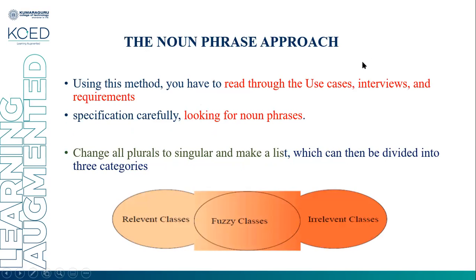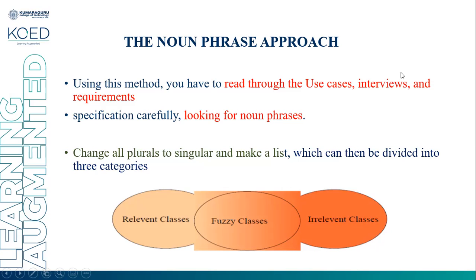First, the noun phrase approach. Using this method, you have to read through the use cases generated, interviews with the customer or user, and their requirement document. You have to go through the requirement specification carefully, looking for noun phrases. Change all the plurals into singular and make a list, which can be divided into three categories: relevant classes, fuzzy classes, and irrelevant classes.